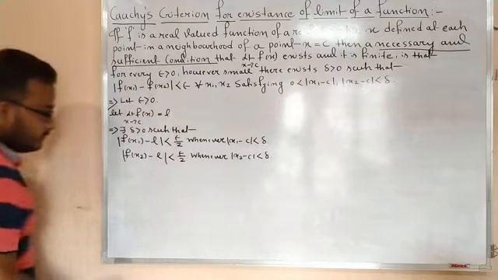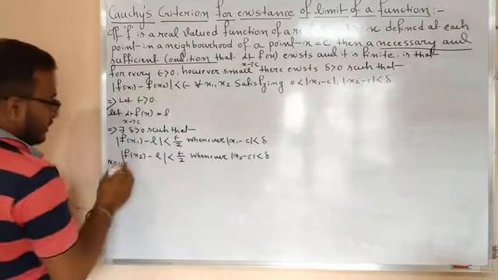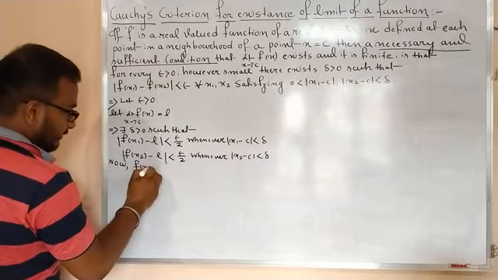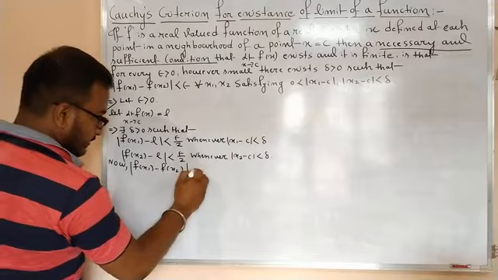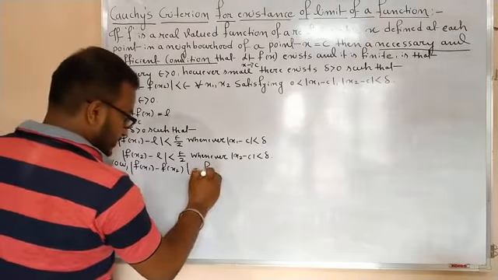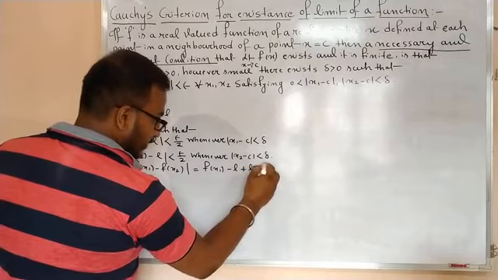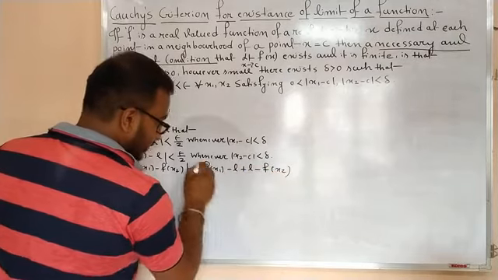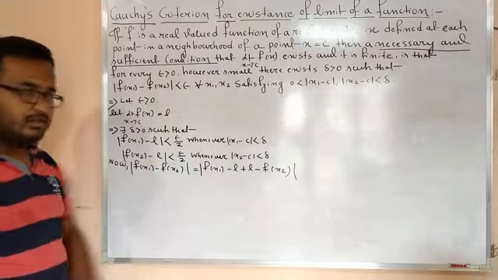Now you write mod f(x1) minus f(x2). This can be written as f(x1) minus L plus L minus f(x2), because I have already used this fact in our previous proofs.